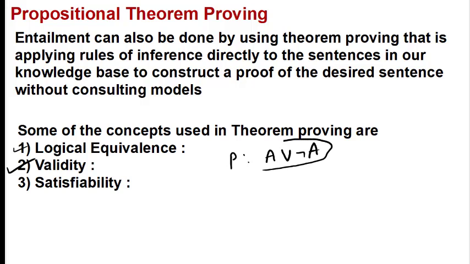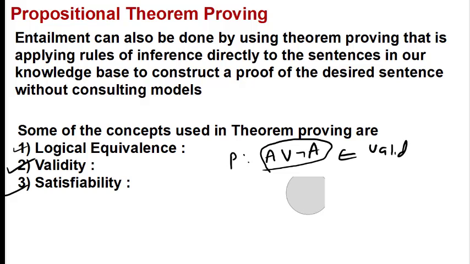So this particular sentence, A or negation of A, is always true. We say this is valid. This is a valid sentence because it is always true for all the values of A. Then what is the meaning of satisfiability?